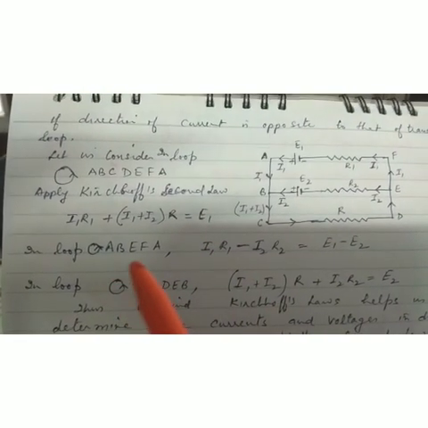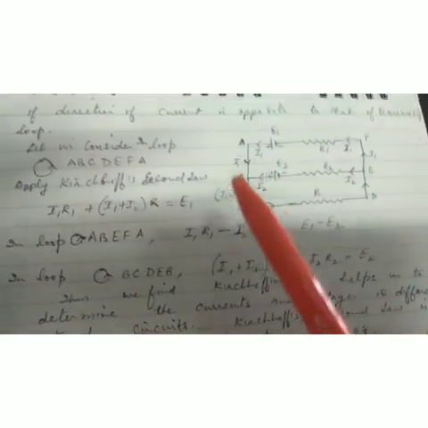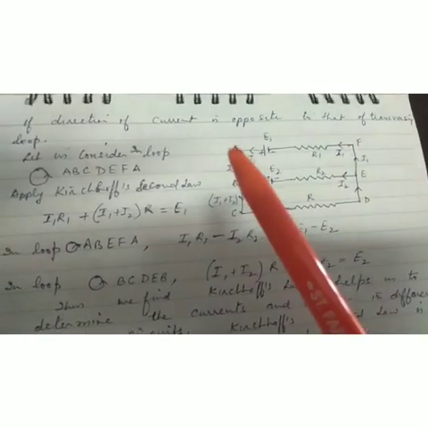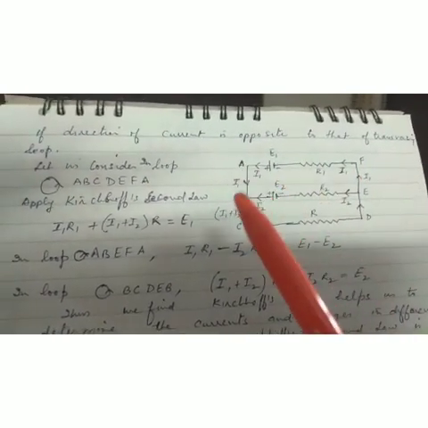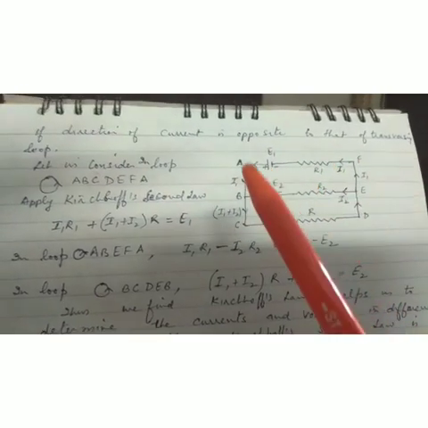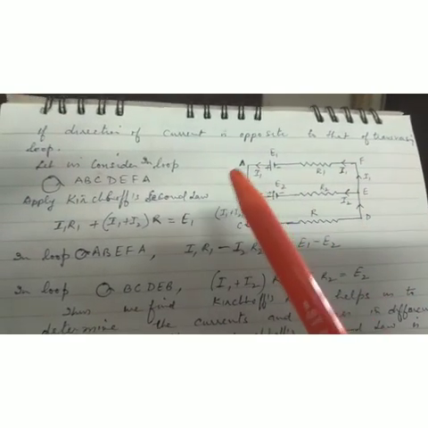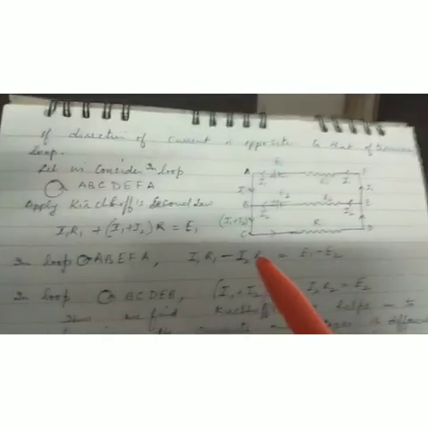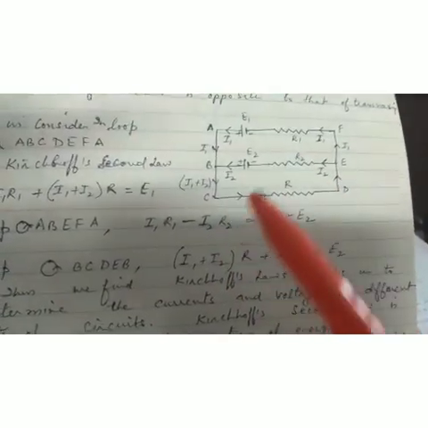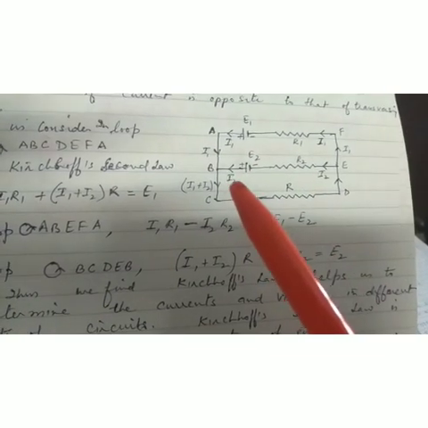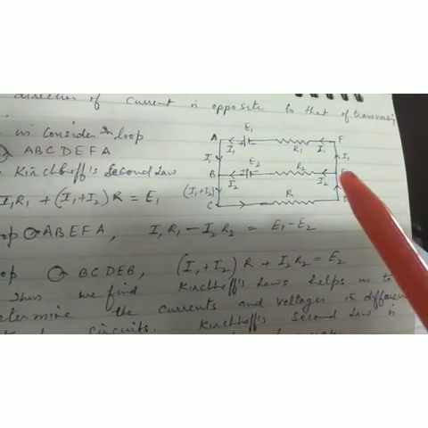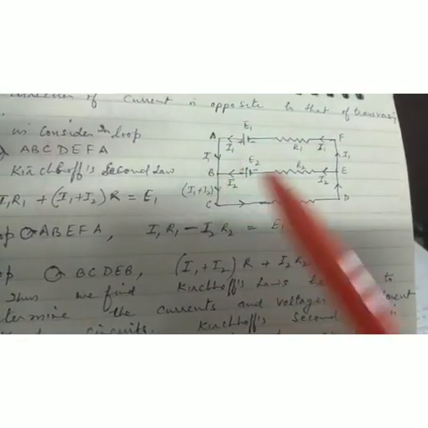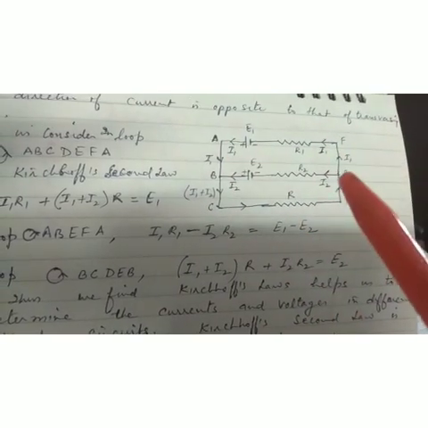Second loop, A, B, E, F, A. In this, first I1 R1. Current is passing through this in this direction, and we are considering the direction of the loop also like this. So I1 R1 minus I2 R2. Why is this minus? Because here I2 is this, R2 is this, and our loop is traversed in this way, A, B, E, F, A, but the current is reverse.